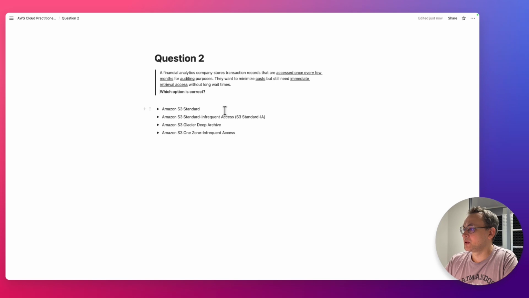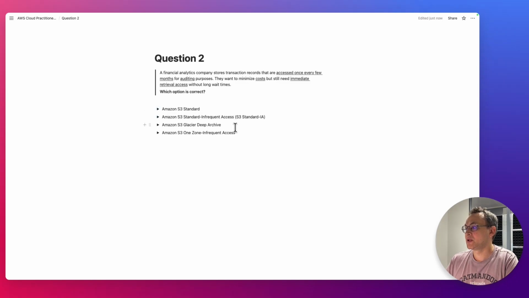Next option, Amazon S3 Standard Infrequent Access, S3 Standard-IA. This storage option fits the best because it has lower cost and it is still highly available and durable, because in this storage class, the data is replicated across availability zones the same way as in the Standard. So this one is most likely correct.